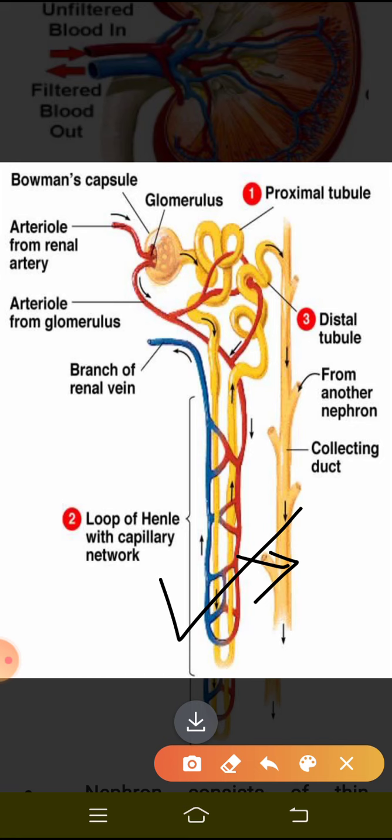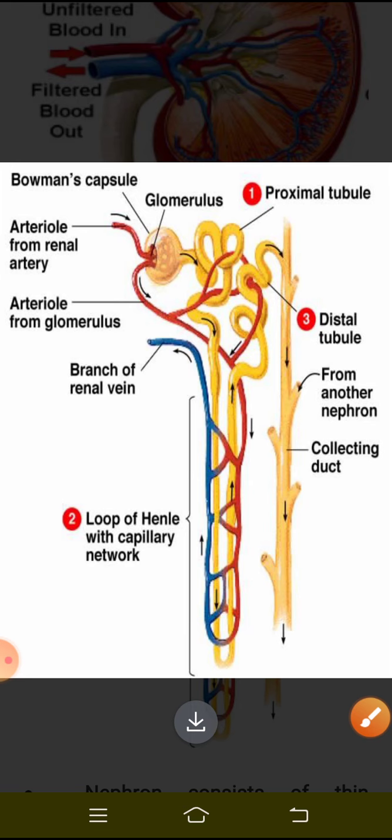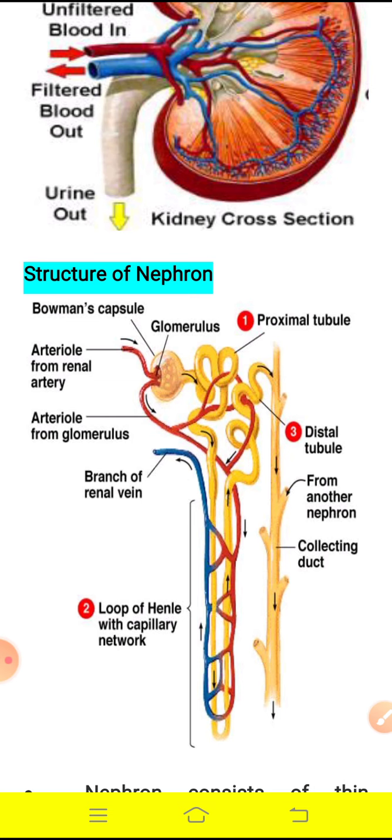So once the amount of urine increases in the bladder, the pressure of the bladder increases. As the pressure of the bladder increases, the urine tends to move out of your body, so that you release the urine out of your body. One more important thing you have to remember is that your urinary system, that is your bladder, is under the control of the nervous system. Why am I telling you this? Because if it is not under the control of your nervous system, then immediately when the kidney sends the urine, you would feel like passing the urine out.